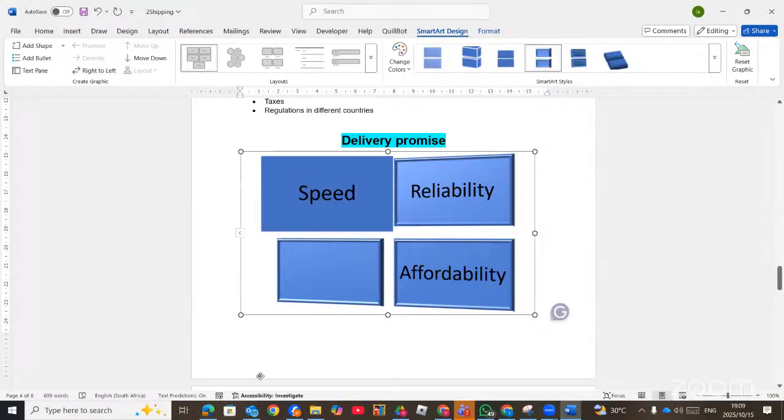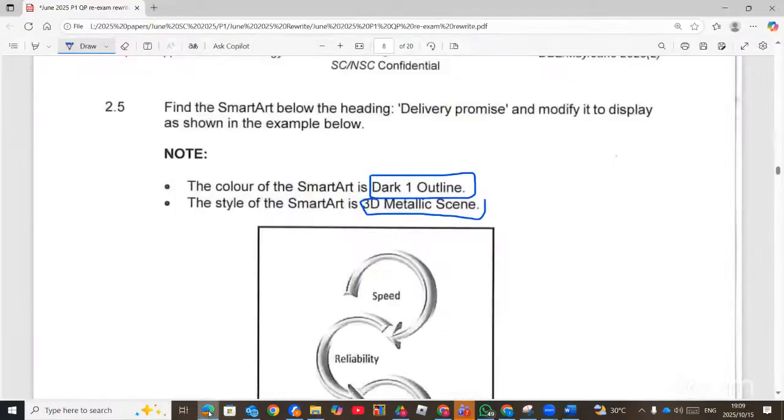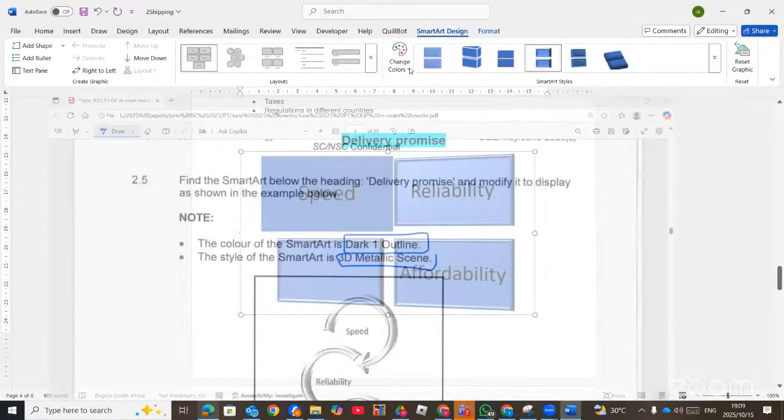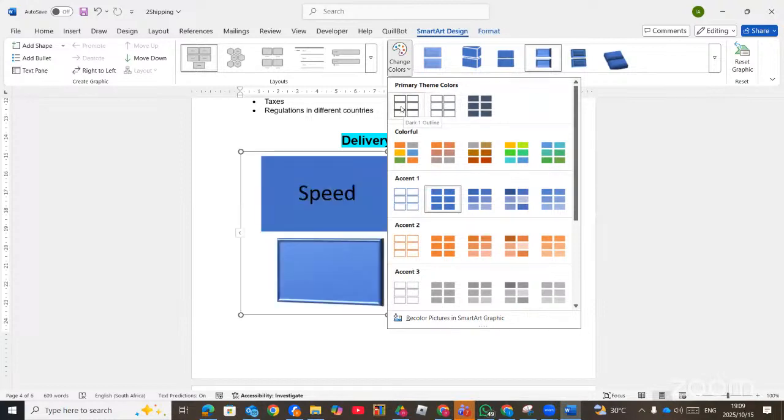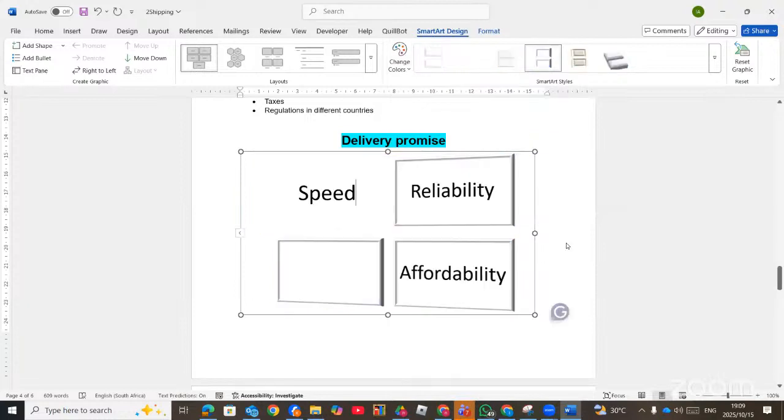Again, from the note, the color should be dark one outline. So the color should be dark one outline. Remember, each one has a name. This one is dark one outline. We have the colorful and others. So we choose this one, dark one outline.